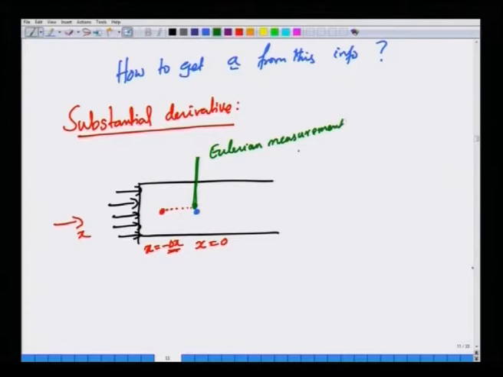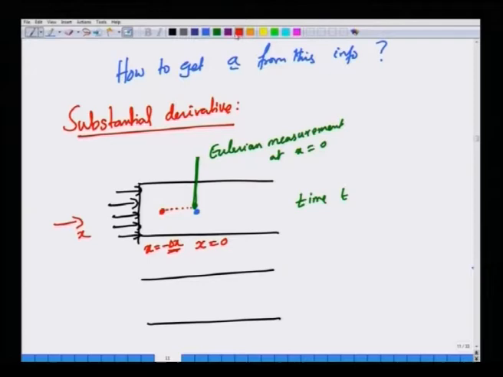We are putting a thermometer at x equal to 0, and we are measuring temperature as a function of time. This is at time t. At a later time t plus delta t, this blue point would have moved. I am going to draw it roughly at the same locations. The red point would have moved to where the blue point was at x equal to 0, and the blue point would have moved somewhere else.